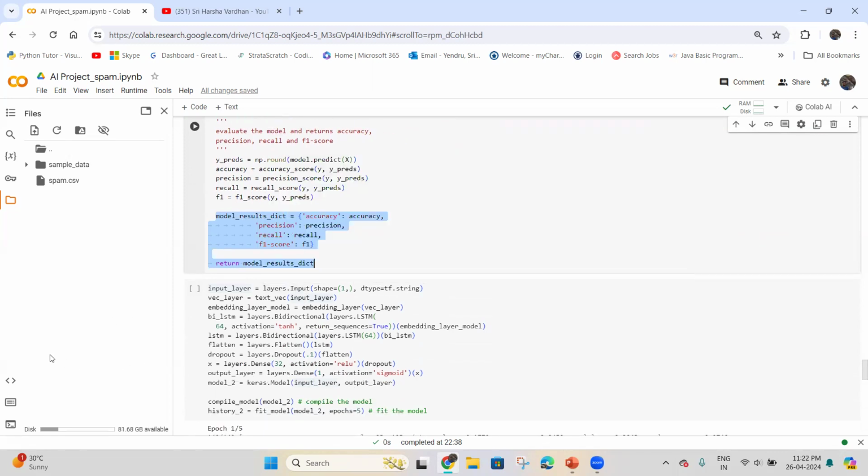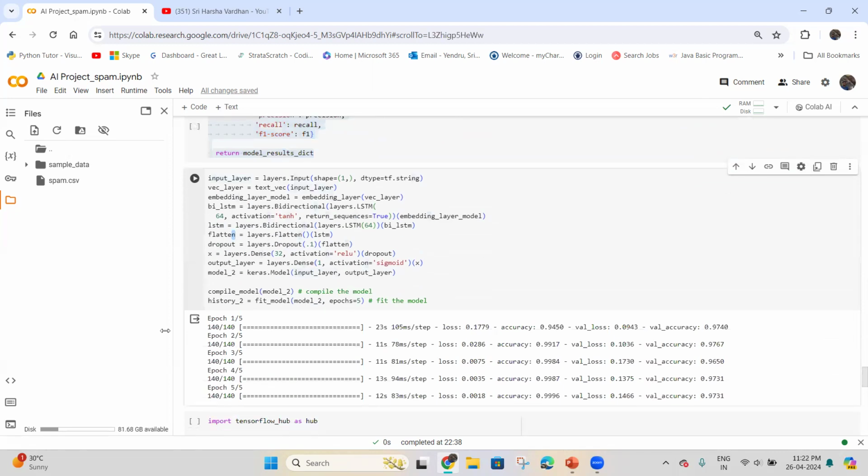And if we go to the next code snippet, it constructs a more complex neural network model. Same as before, it also uses the Keras API for text classification. It begins with an input layer for string data, followed by a text vectorization layer, and then it integrates a sequence and an embedding layer to map these sequences to dense vectors. Then it includes two bidirectional LSTM layers with 64 units in each of them, which process the input sequence in both forward and backward directions, as the name says, bidirectional.